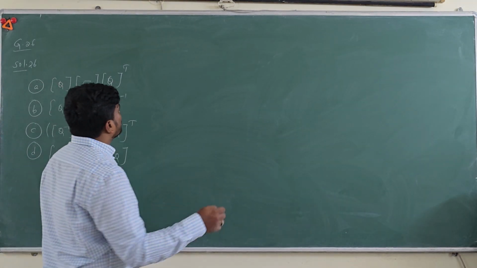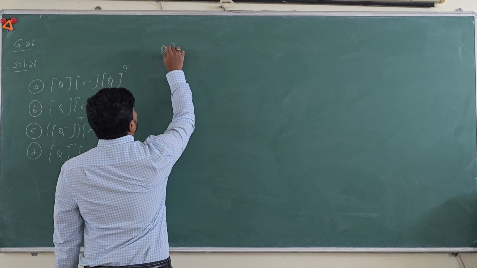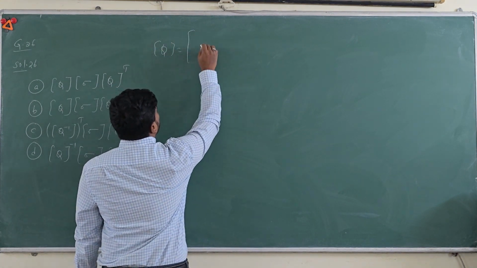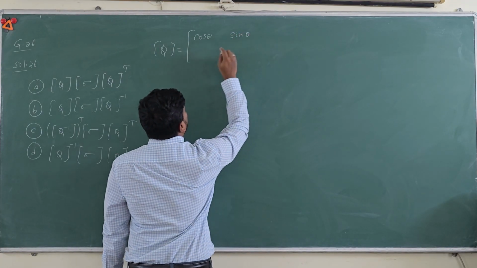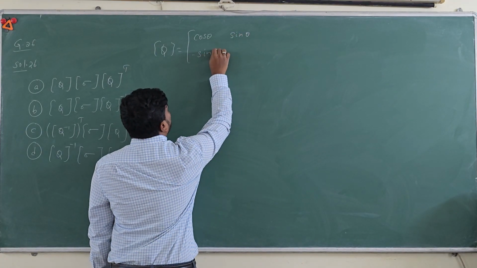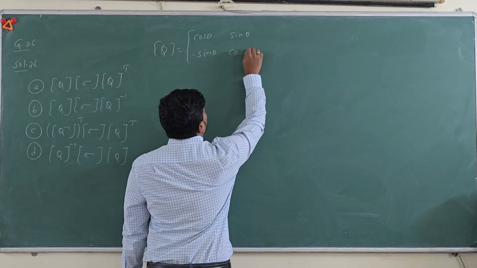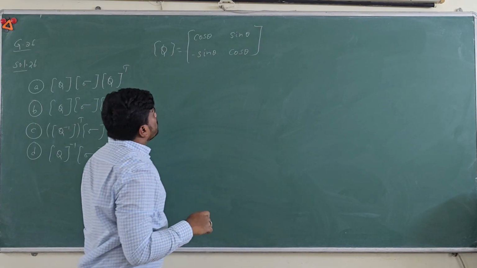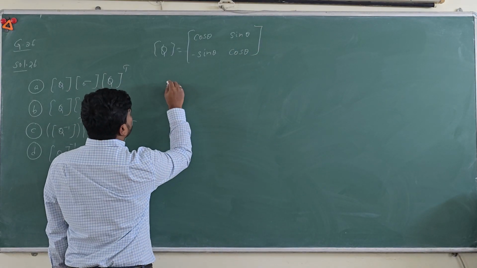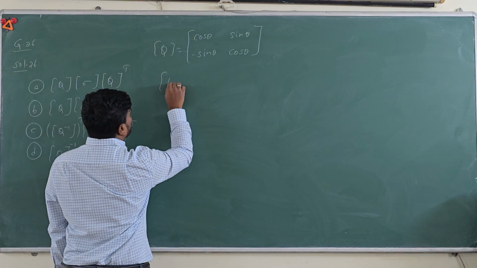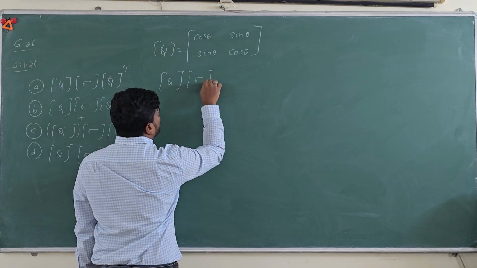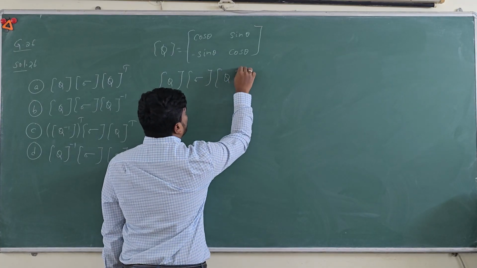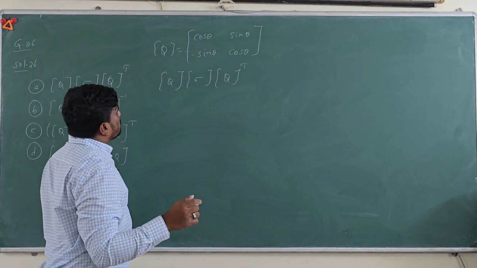Let's take option A. We know that the transformation matrix Q is equal to cos theta, sin theta, minus sin theta and cos theta. So the first option is transformation matrix into the stress matrix, then transpose of the transformation matrix.